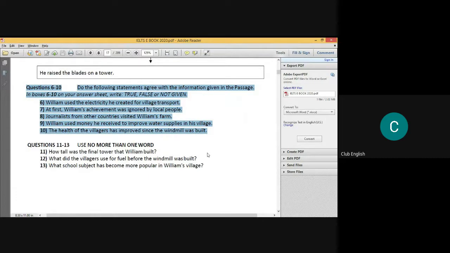Now I'll tell you one thing: these days 10 to 15 questions come from true, false, not given. It's a very important area in reading. You cannot skip that. It's not at all recommended because you need to work on this. The questions wouldn't be simple, they would be difficult, and you have to identify whether it is true, false, or not given, which becomes a challenge some of the time. So how to do that? There is a flow chart for this, which I'm going to show you. I'll tell you in just a minute.